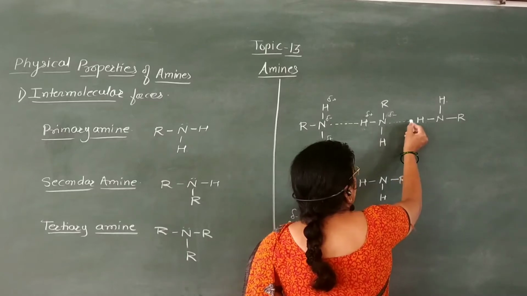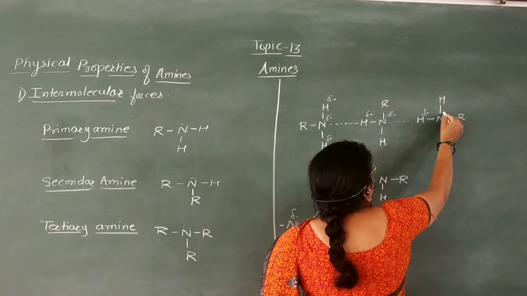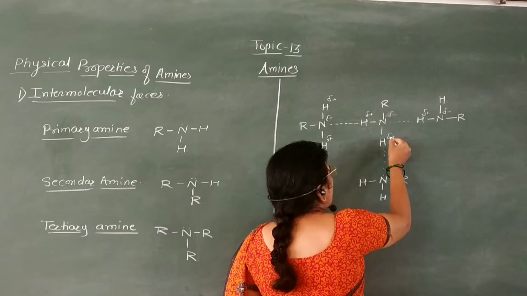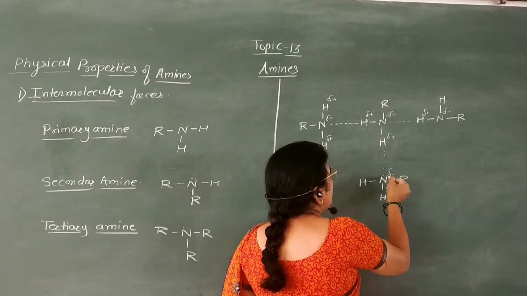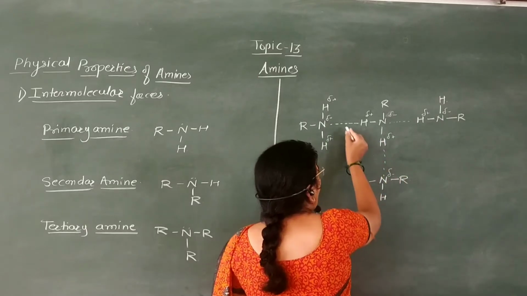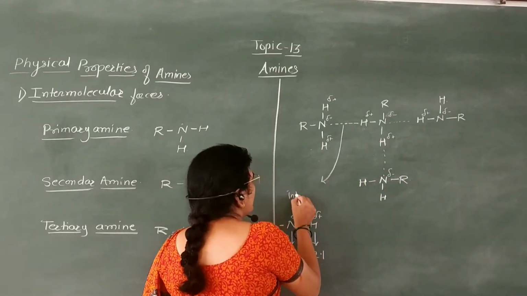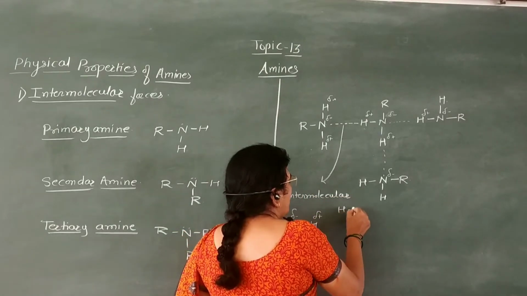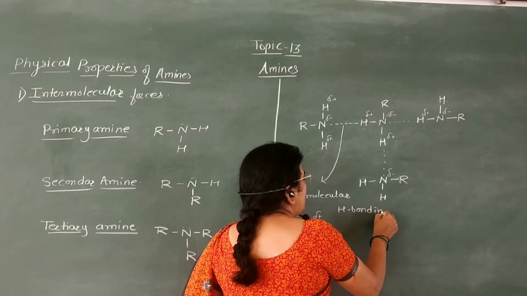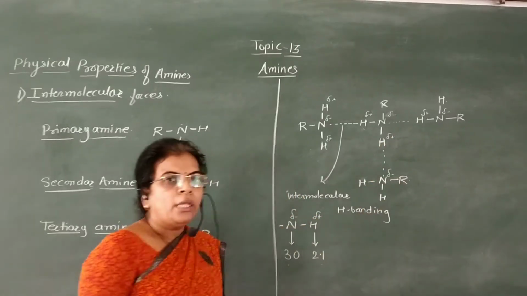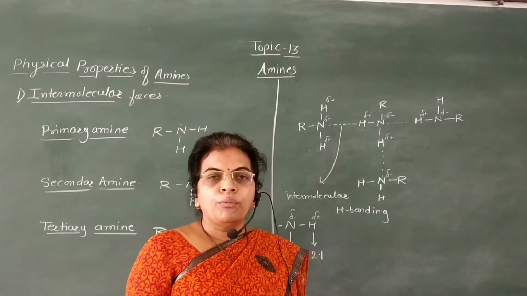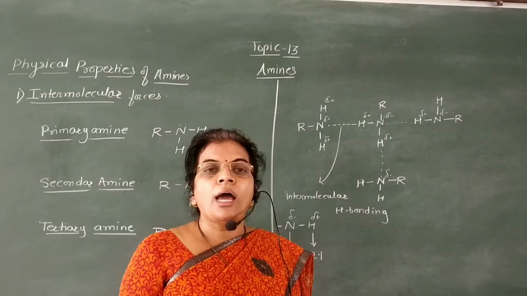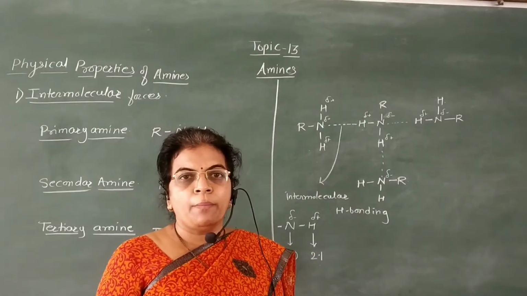The same thing happens here, forming intermolecular hydrogen bonding, and due to this there is intermolecular force of attraction. These intermolecular forces of attraction are strongest in case of primary amines.